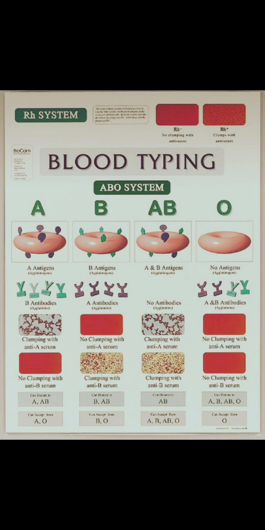In a mismatched transfusion, the antigen of the donor reacts with the antibody of the recipient to cause a reaction called clumping or agglutination. A person with blood group O has no antigen, hence can donate blood to anyone, and is also called the universal donor. A person with blood group AB has no antibodies in his plasma, hence can receive blood from anyone. It is also called the universal recipient. Next, Rh grouping.